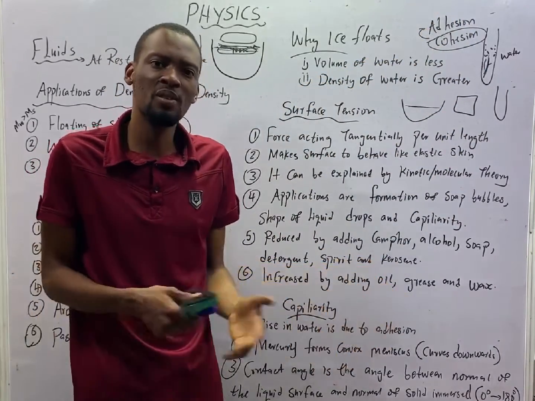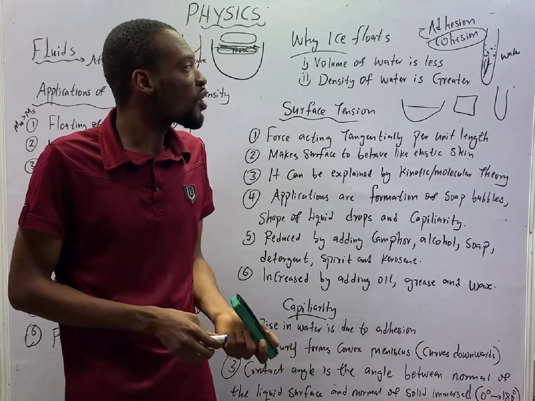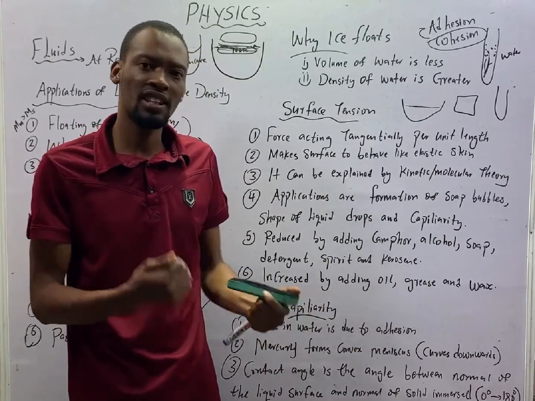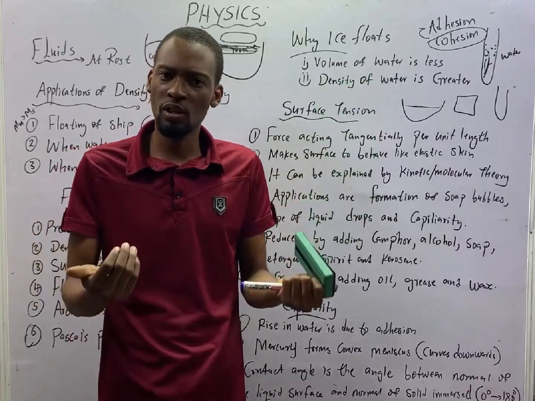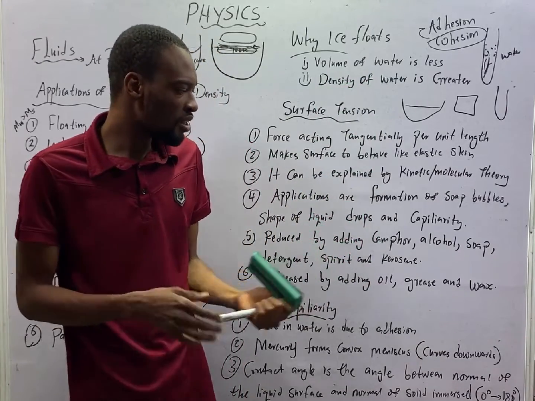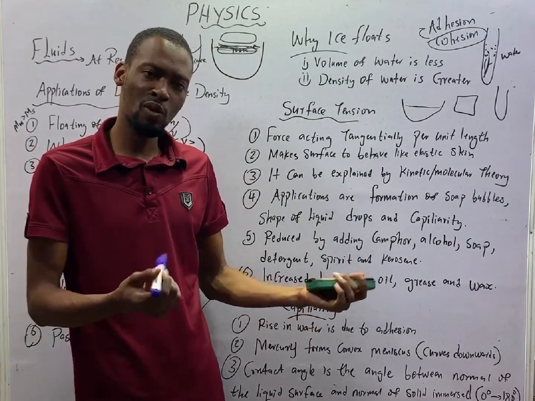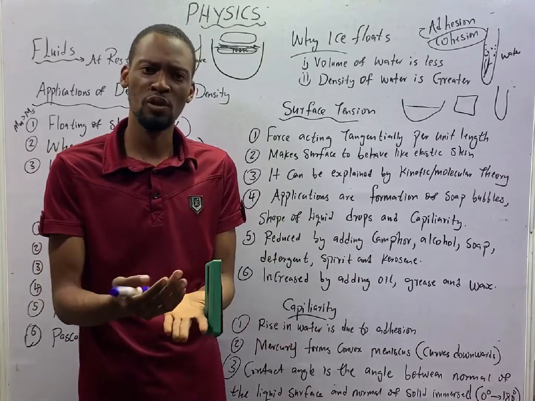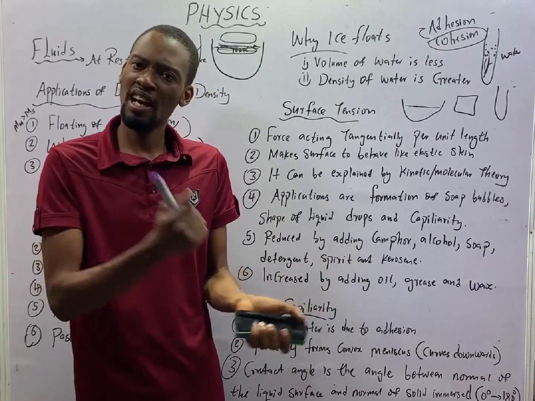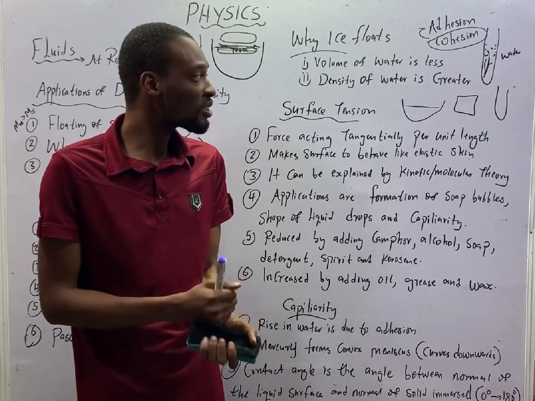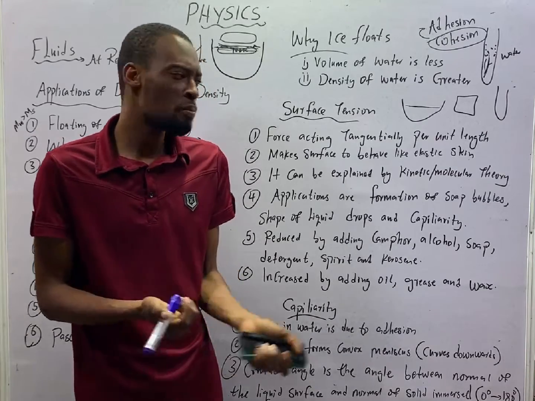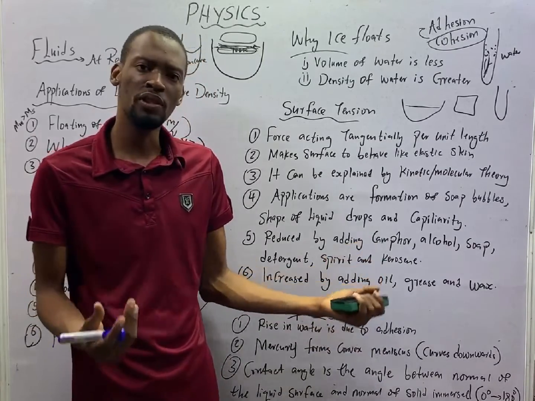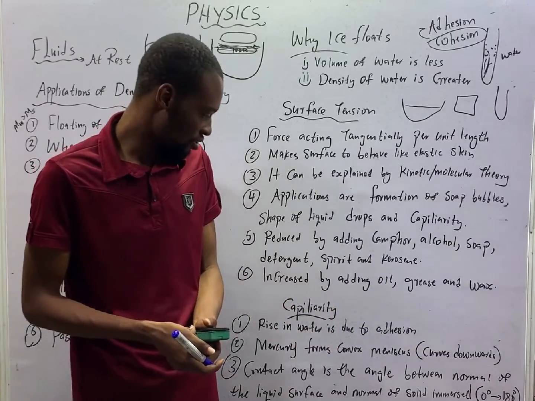Like water should have zero contact angle. For substances that have strong cohesion, like molecules that have strong cohesive force, the contact angle will be around 180 degrees. 180 is the maximum. So for a perfectly cohesive substance, contact angle is 180 degrees. Mercury and glass, the contact angle between them is 140 degrees.